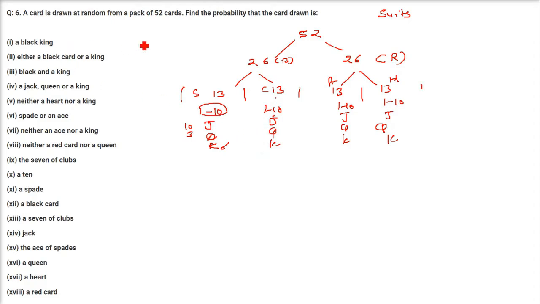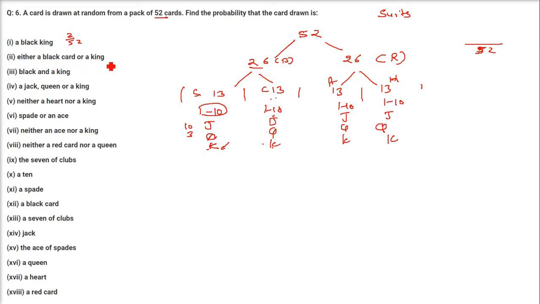Now you need a black king. First of all, you need to understand that there are 52 cards. So always the denominator, in this question especially, is 52. These are the total number of possible events. All the possible events, because there are 52 cards, so 52 possibilities are there. So 52 is the denominator. Now we'll put all these things in the numerator, that is a black king. How many blacks are there? 26. How many kings are there? 1, 2. One from here, one from here. So 2 kings. This will be 2 by 52. I hope you got the idea. Only 2 black kings are there, divided by 52.